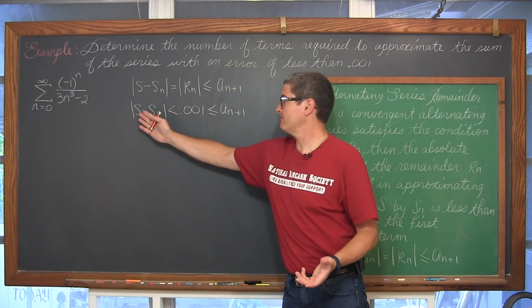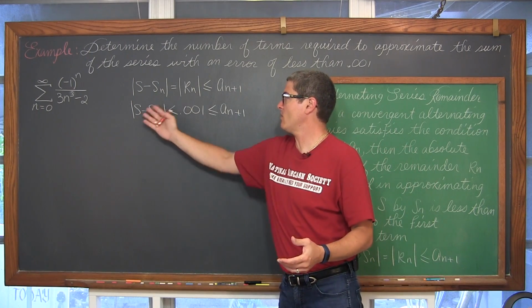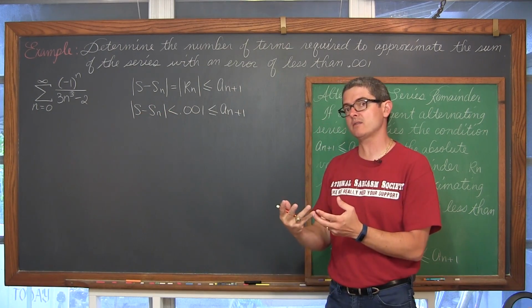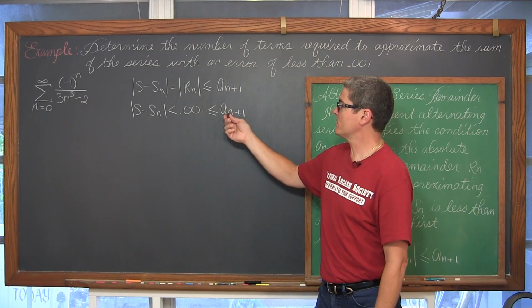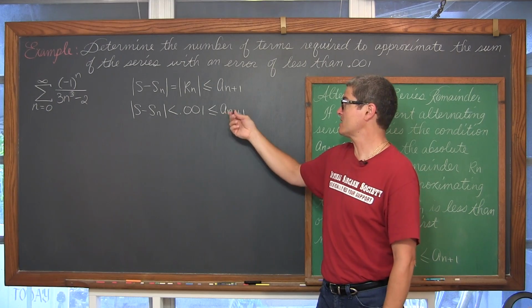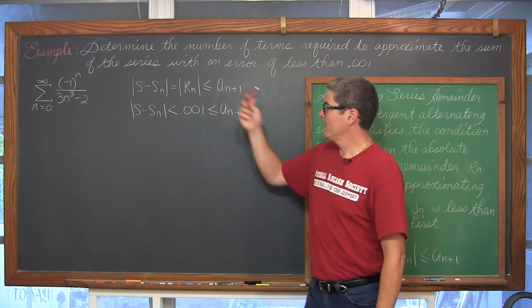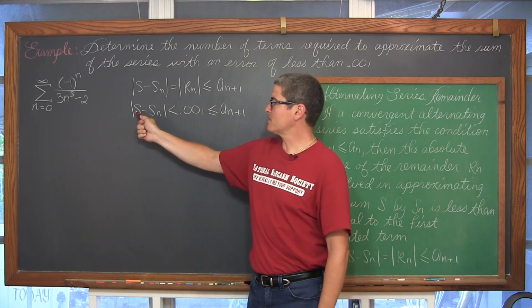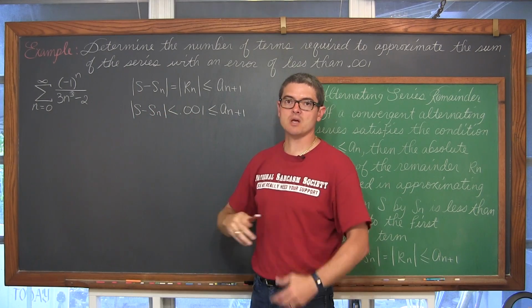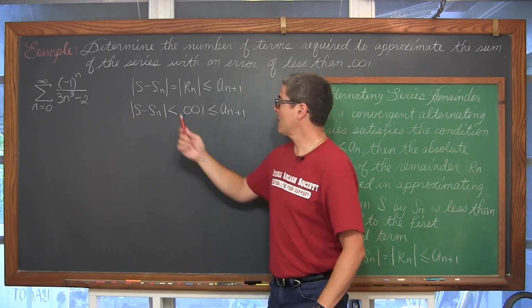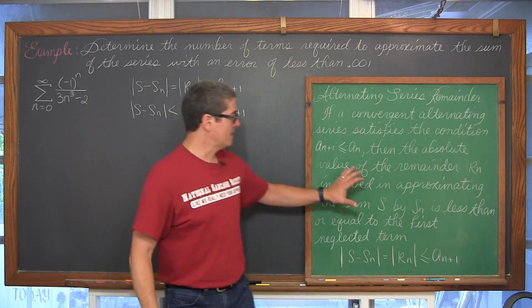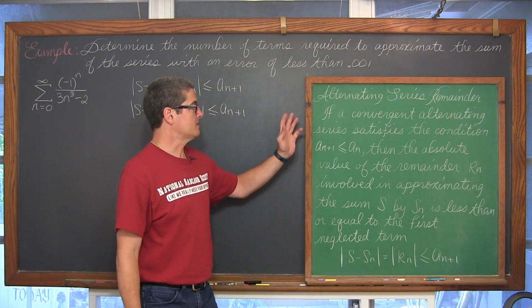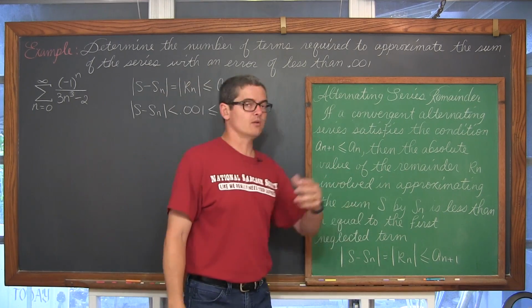I don't know what either one of these are. I can't solve an inequality with 2 unknowns in it. So we're going to attack this problem by working with just the a sub n term, or just the a sub n plus 1 term. If the difference between the series and the partial sum is my remainder, my error, and I want that error to be less than 0.001, which is guaranteed by this alternating series remainder theorem,